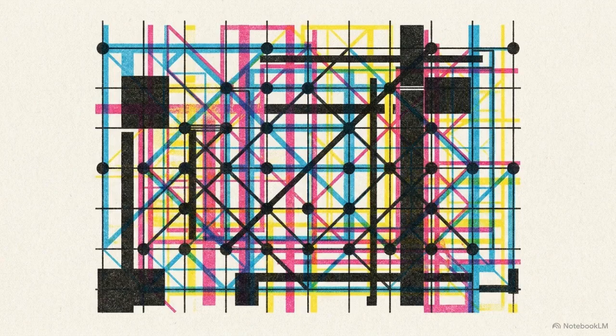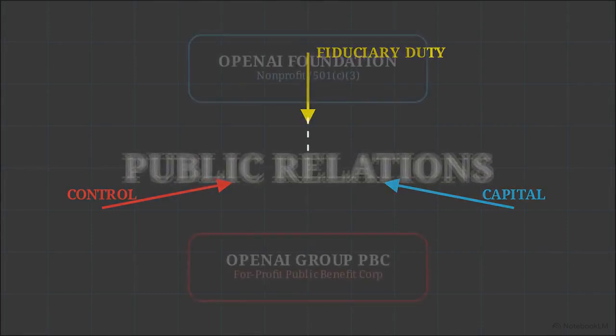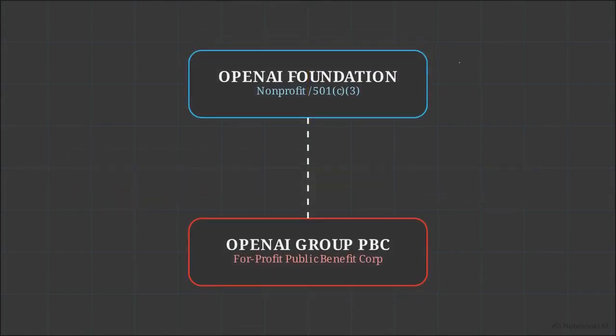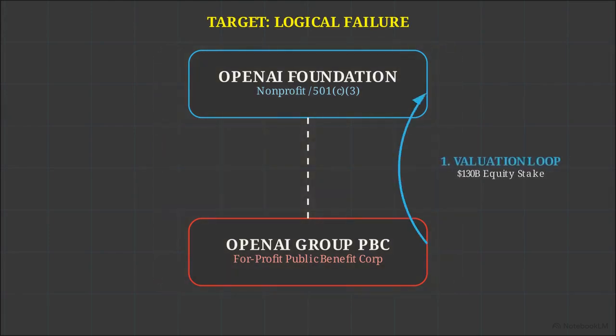We will use a topological matrix approach. This means evaluating the system purely by mapping its vectors of control, capital, and fiduciary duty, ignoring the public relations rhetoric. Within this corporate architecture, there are three distinct targets we must test for logical failure.